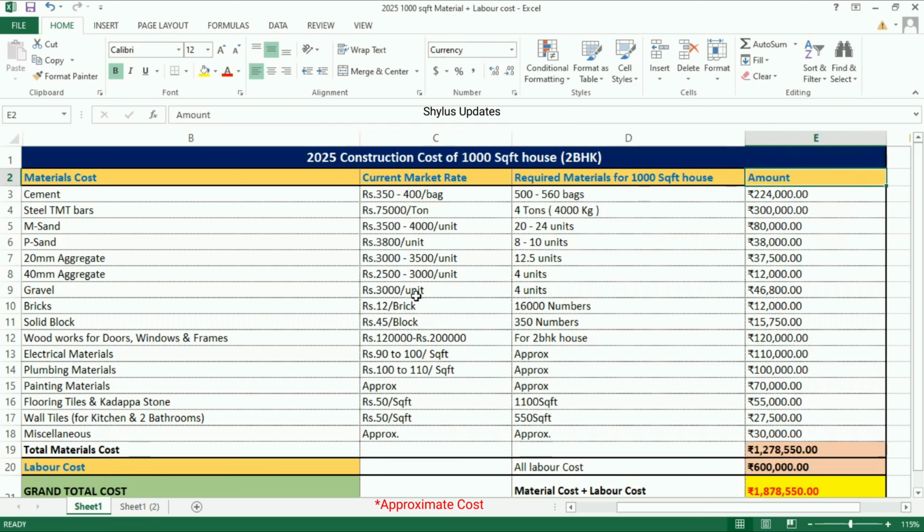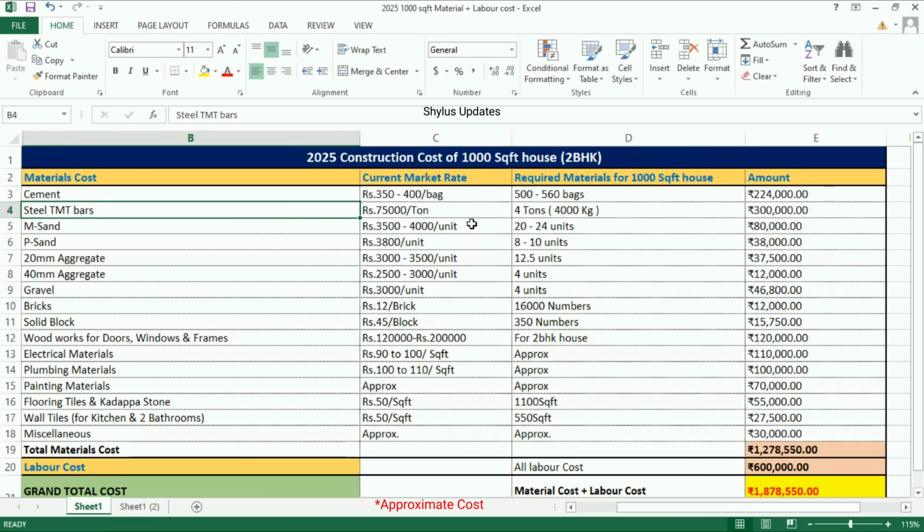Then here amount. First, cement. The current market rate of cement is rupees 350 to 400 per bag. For 1000 square feet house, 500 to 560 bags of cement is required. The total amount for cement is rupees 2,24,000.